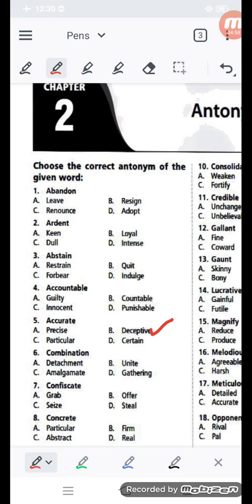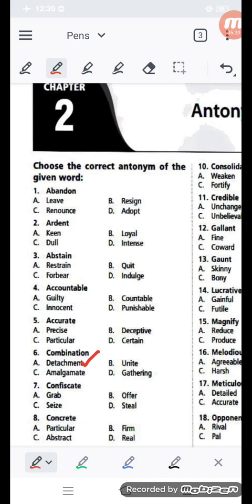Now combination, you know, combine. Many things are combined or get together. Detachment is not combination. Unite is combination. Amalgamate is combination. And gathering is also combination. So what is not combination? Detachment or segregated.